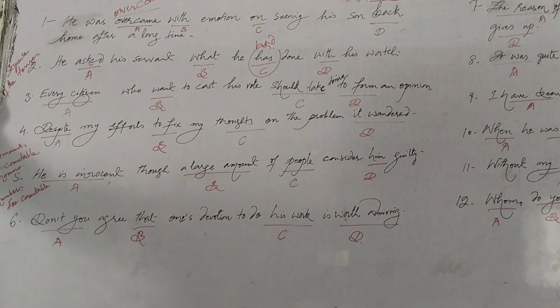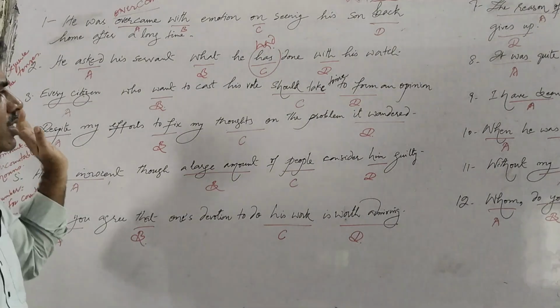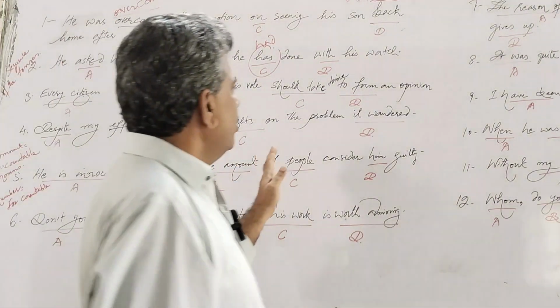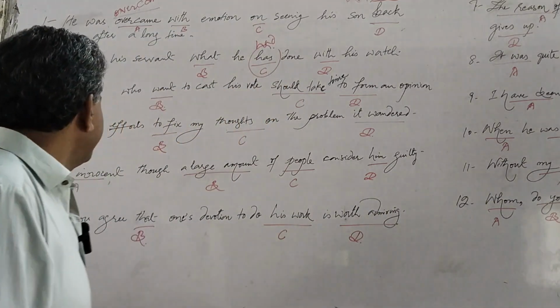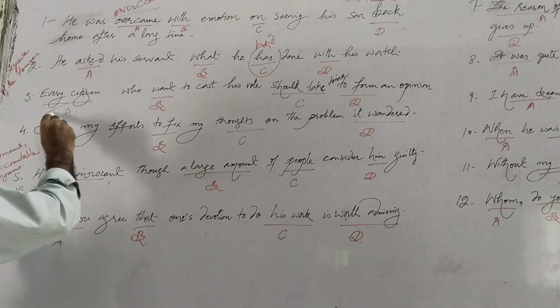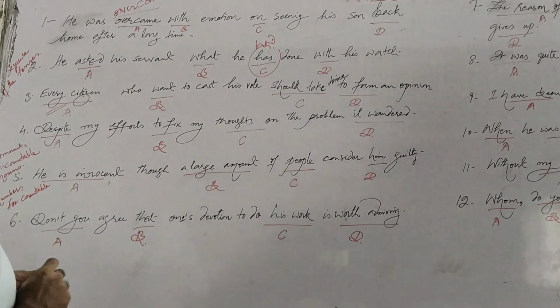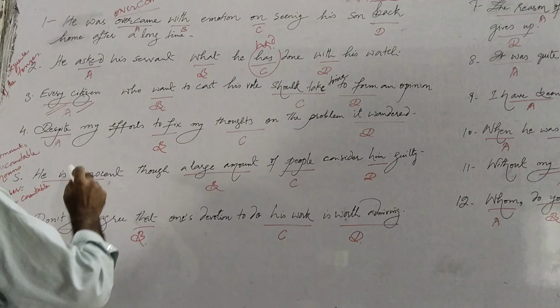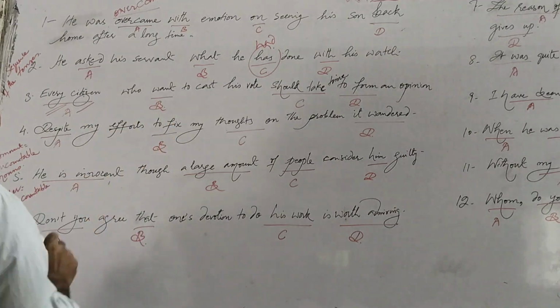In the third sentence, we have: every citizen who want to cast his vote should take time to form an opinion. So we have the determiner every, and the noun is citizen. Every citizen who want.